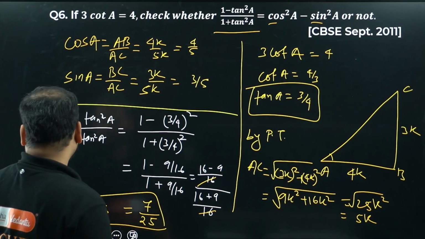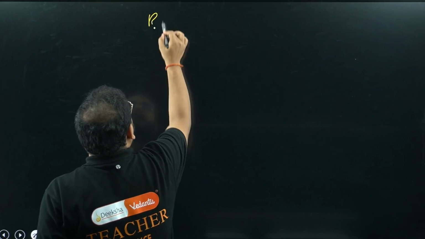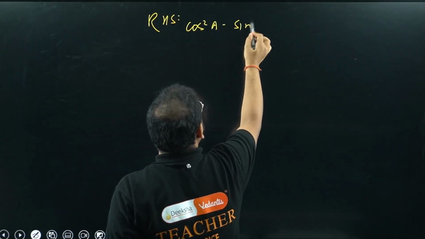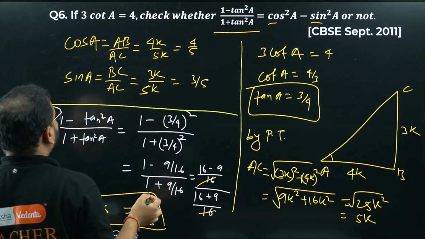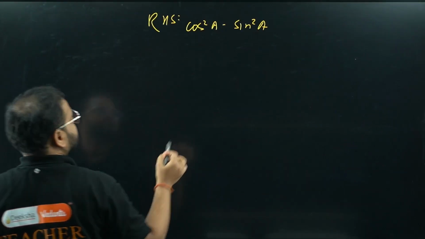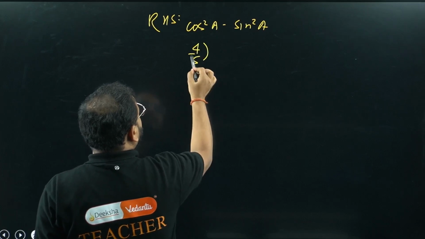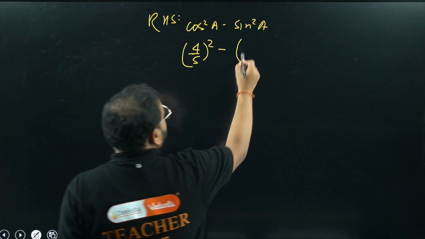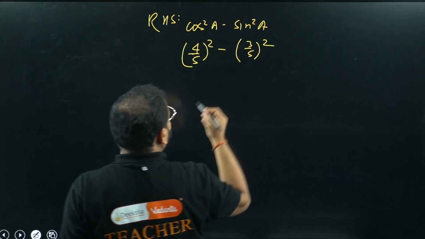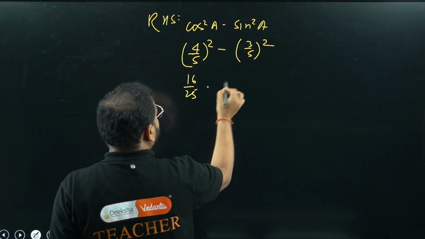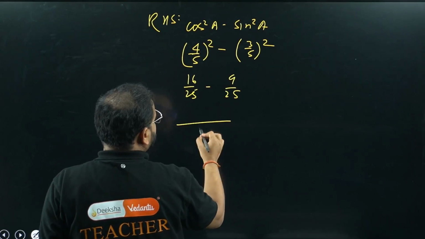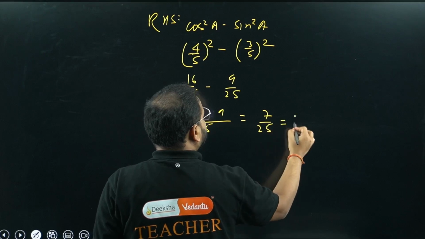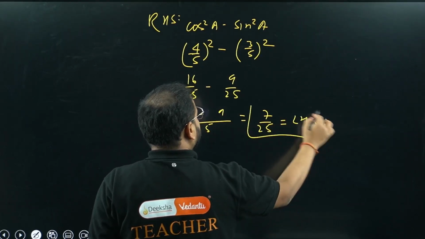Let me check now the RHS. What is that? Cos square minus sin square. RHS is coming as cos square A minus sin square A. Please check the cos A value, 4 by 5, the whole square, minus sin A 3 by 5, the whole square. Check here, 16 by 25 minus 9 by 25. LCM is 25, 16 minus 9. So simply 7 by 25, which is equal to LHS. Please check. What are we getting?